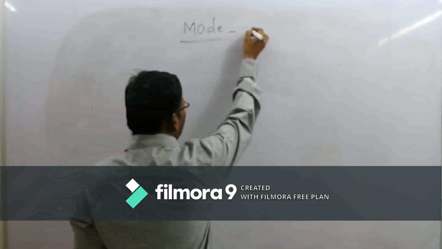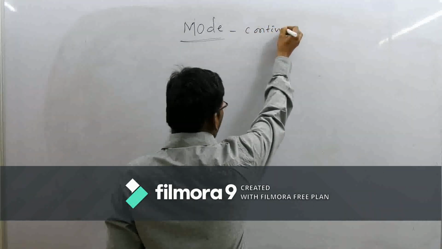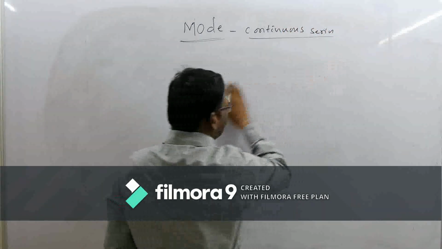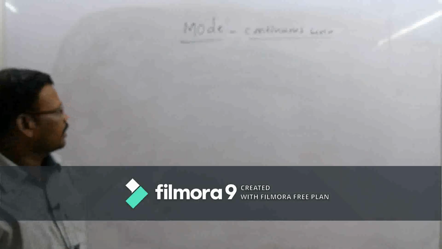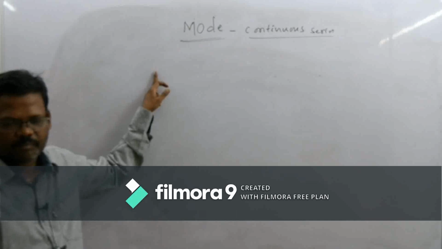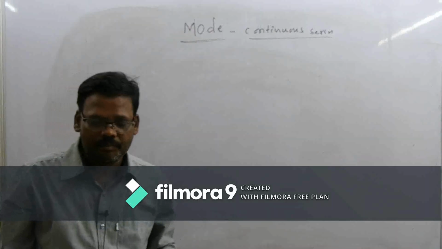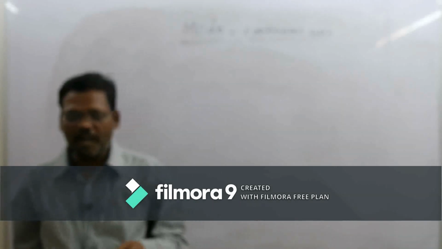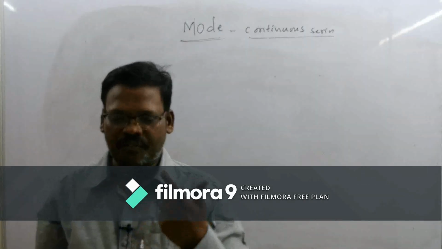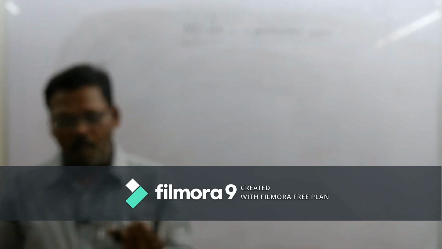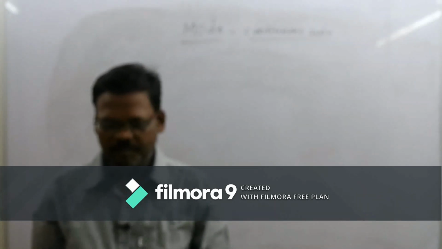As we discussed in the previous classes, a continuous series is nothing but a frequency along with the class interval. Based on the inspection of the frequency, we have to identify the model class.